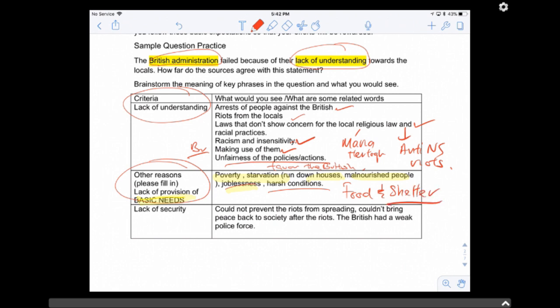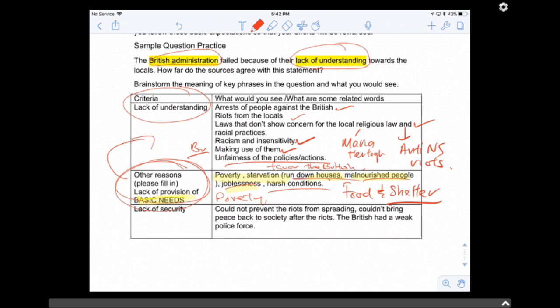Okay, so how will you see this, right? You see rundown houses, you see poverty, right? You see poverty, you see rundown houses, right? Rundown houses, malnourished people. So these are things that indicate that they failed due to the lack of provision of basic needs and not because of lack of understanding.